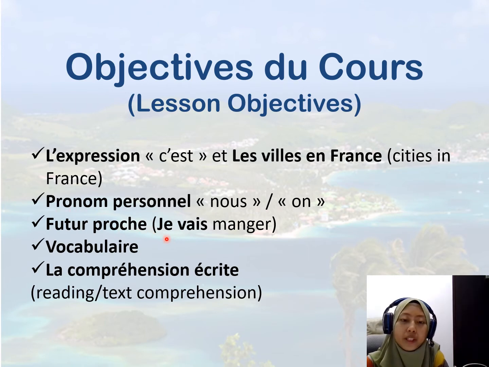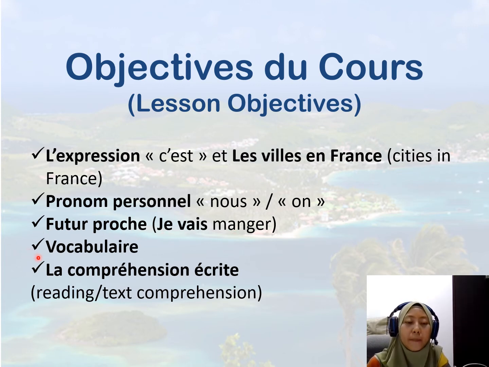For example, if in English you want to say I am going to eat, in French it will be the same, je vais manger.